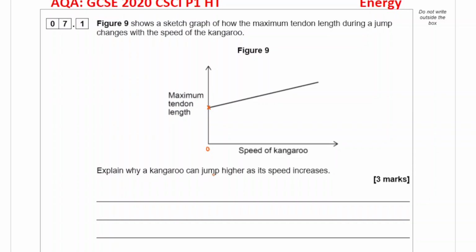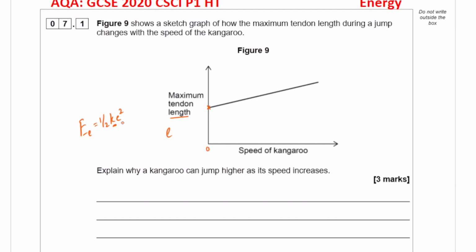Explain why a kangaroo can jump higher as the speed increases. Now as the speed increases, the maximum tendon length is increasing. That means it's extending more. If the extension increases, that means elastic potential energy will increase. Remember, elastic potential energy, Ee, is equal to half k e squared. k is the spring constant.